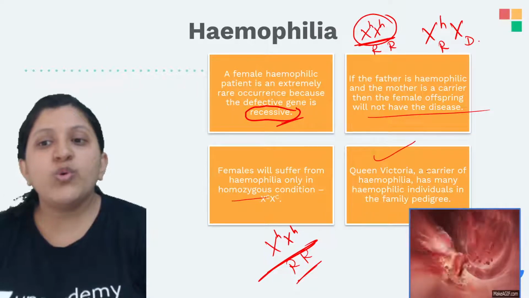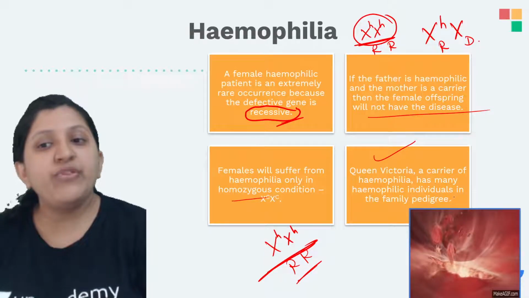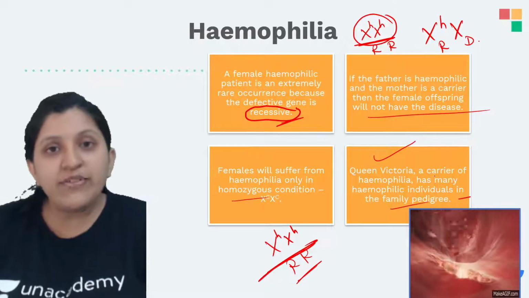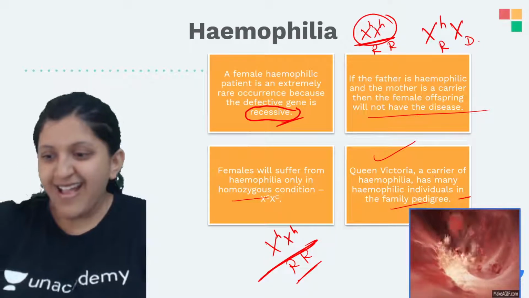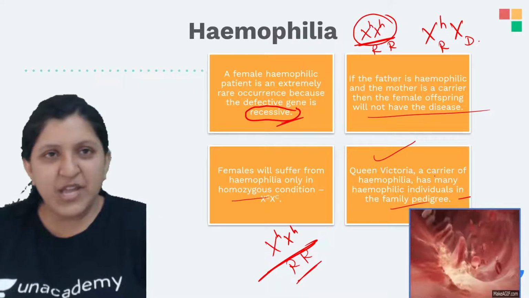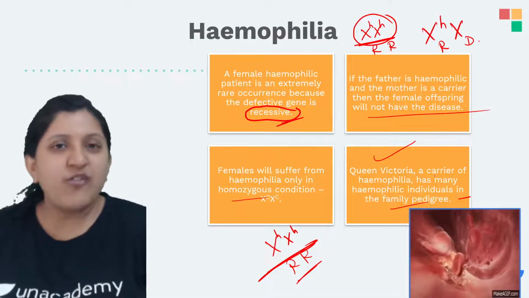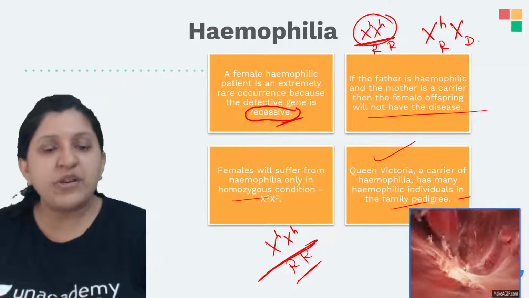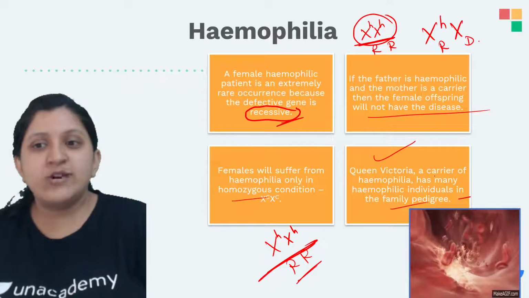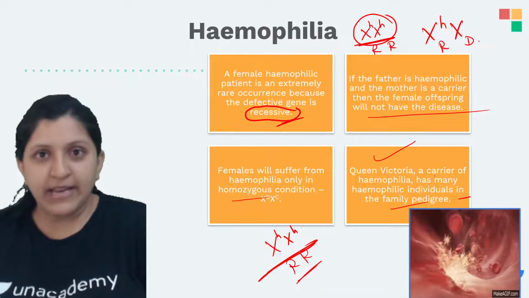Queen Victoria, a carrier of hemophilia, has many hemophiliac individuals in the family pedigree. Usually royal family members marry among themselves, to maintain their property and status, generation to generation. They are the ones who want to continue this royalty, so they marry within their relatives.